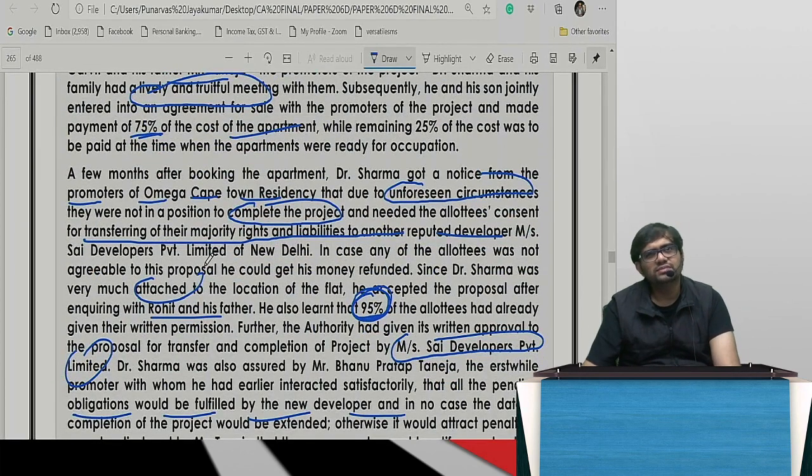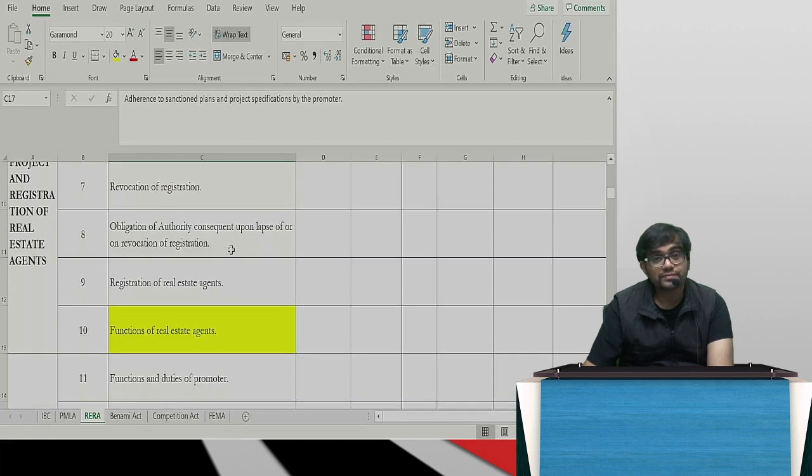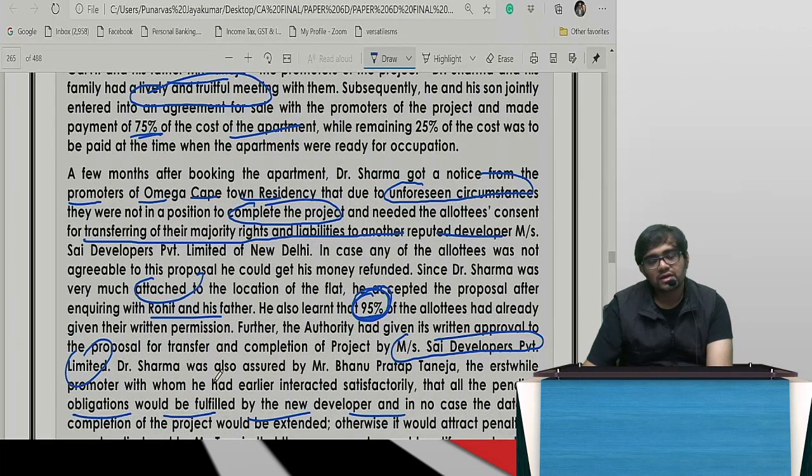And honestly, it's all about the bare act. If you know how to use the mapping properly, which we have studied across all these classes, once you figure out mapping, all other things will become chiller. And the trick is not to read the case study first. The trick is to read the questions first and then the case study.